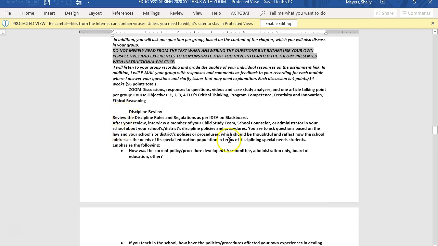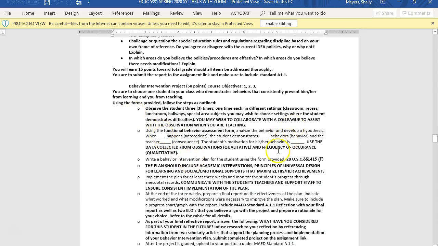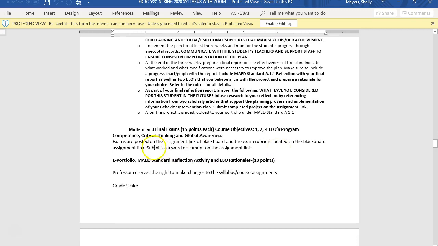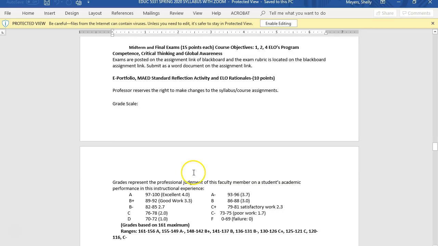Here is the discipline review. Here's your behavior intervention project. Here are your midterm and final, e-portfolio, and your standard reflection.